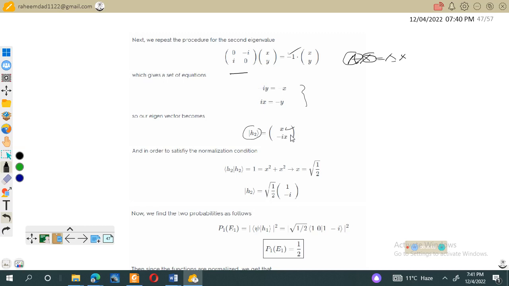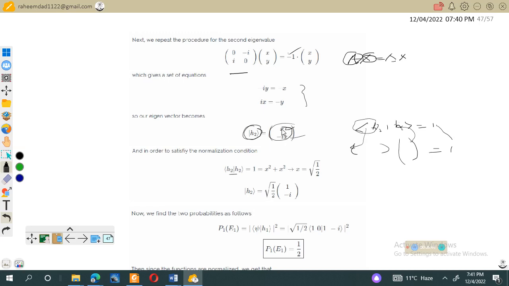At this stage we don't know the value of x again, so applying that h2 and h2 should be equal to 1. This is the normalization condition. We have this column vector. If we take its bra, this will be converted into a row vector. Then the row vector multiplied by the column vector should be equal to 1, because this corresponds to a row vector and this corresponds to a column vector. So h1 h2 is equal to 1, which is x square plus x square.